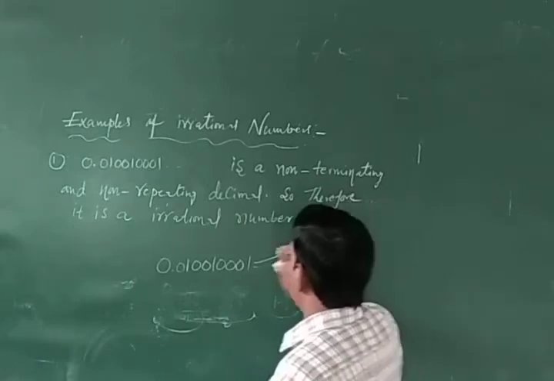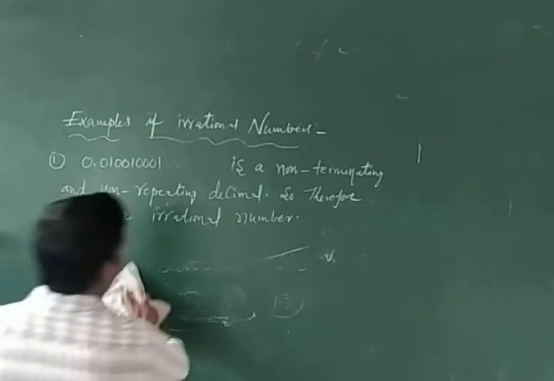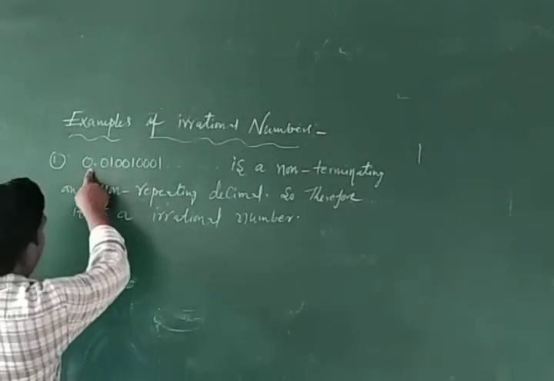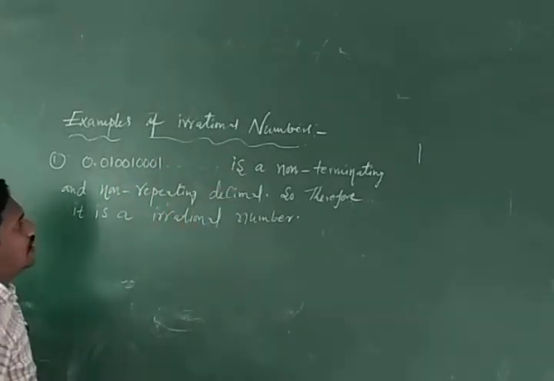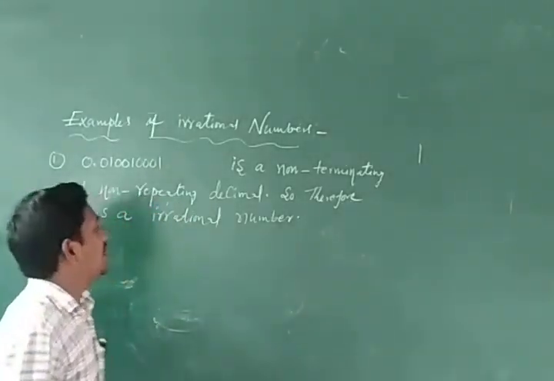That's why it is an irrational number. Numbers like 0.010010001 which are non-terminating and non-repeating decimals are called irrational numbers.